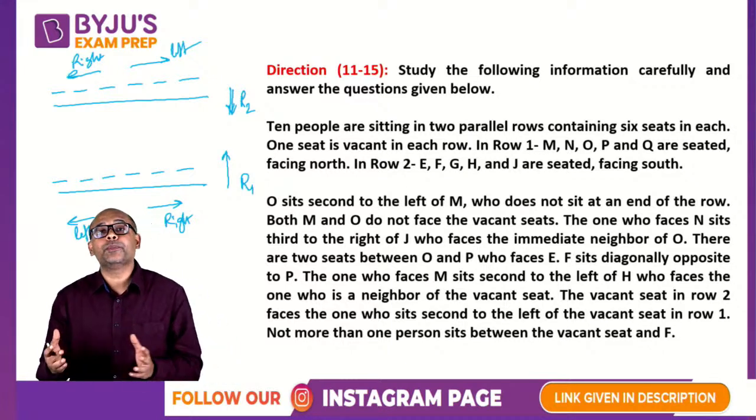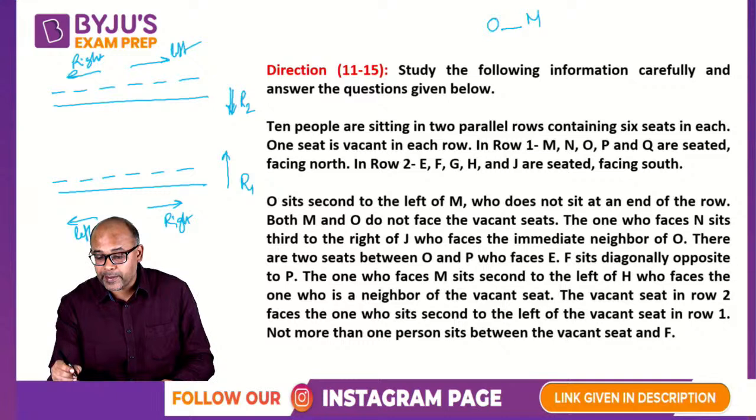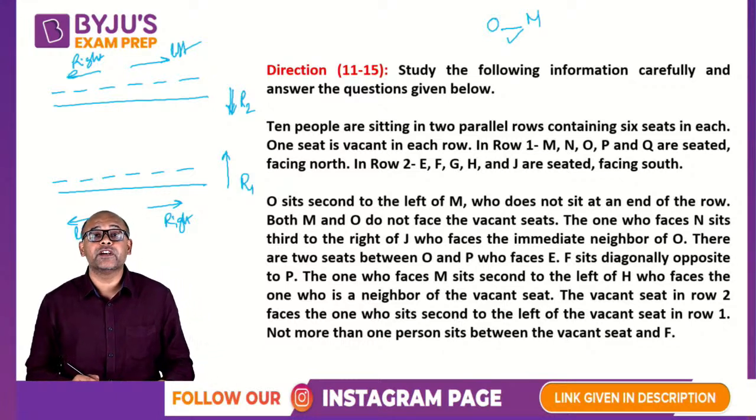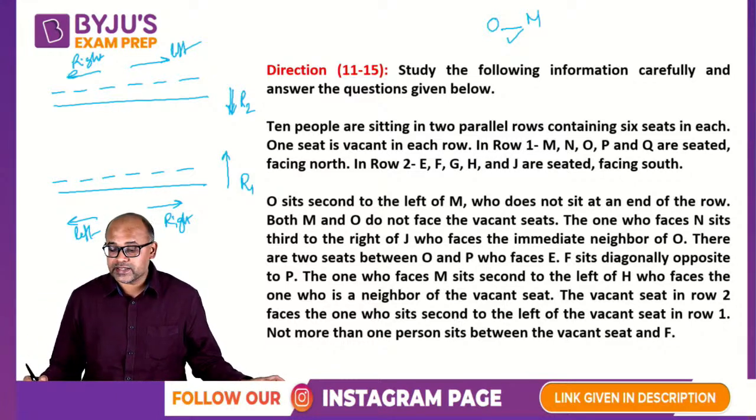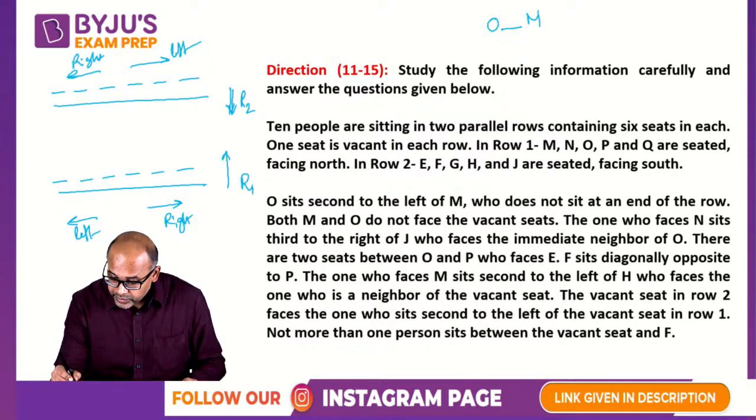Okay? Now, keeping that in mind, we know that O sits second to the left of M. So you don't know where to place O and M, so just write it separately. O, blank and M. O sits second to the left of M. This position will be called first to the left of M. So O is sitting second to the left of M.